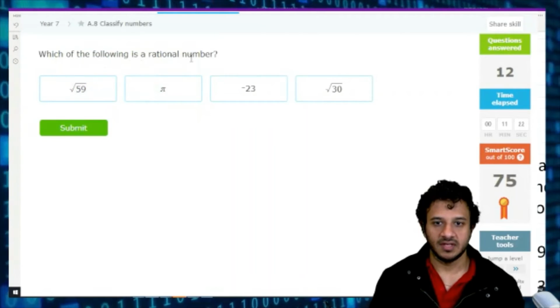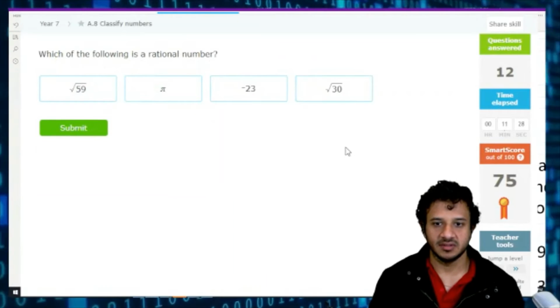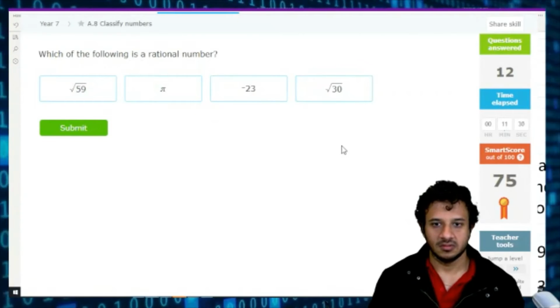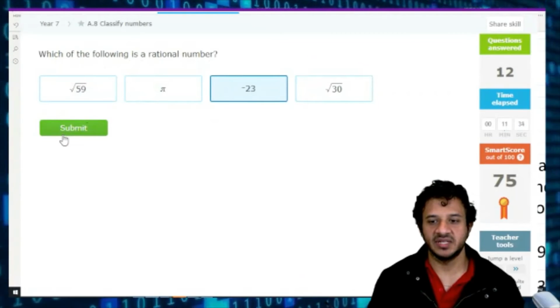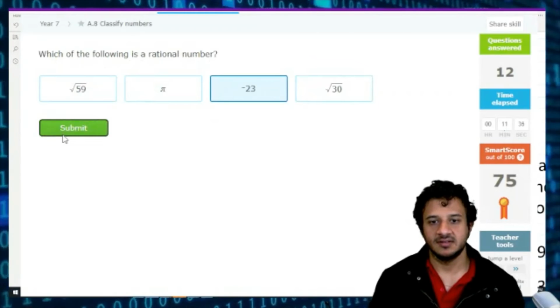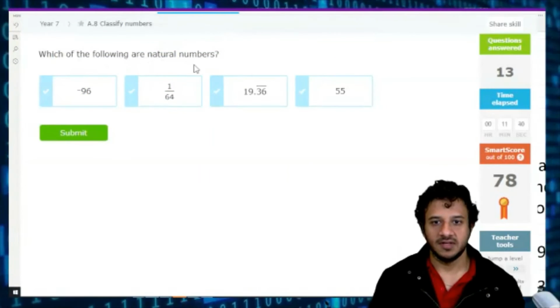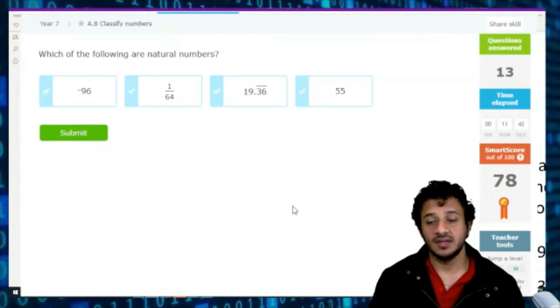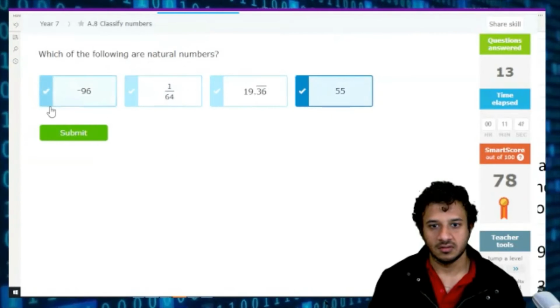Which of the following is a rational number? One of them is a rational number. Minus 23. Yeah, minus 23 can be written as minus 23 over 1. That's a fraction. Yes. Which of the following are natural numbers? Oh, by the way, 50. Yeah, what is it? 50? 55. And that's pretty much it.